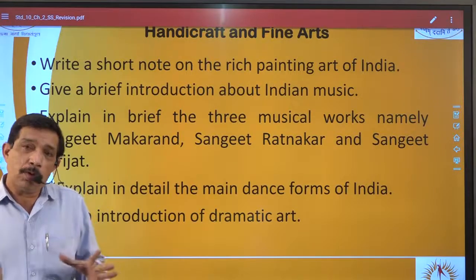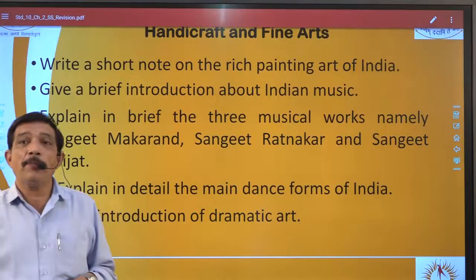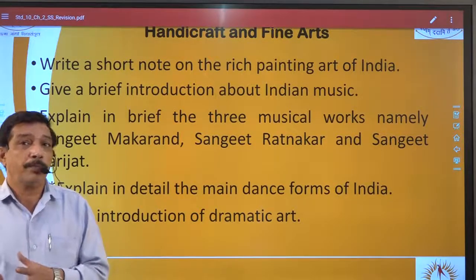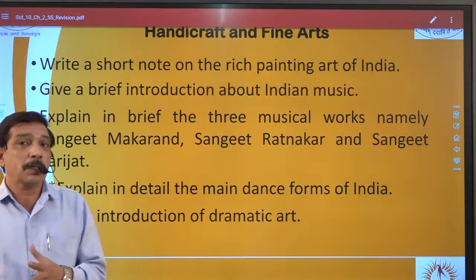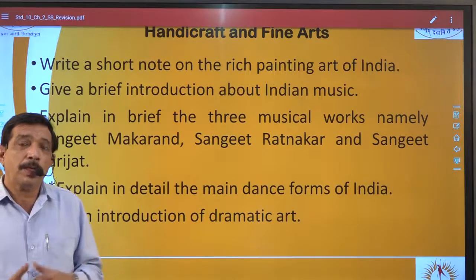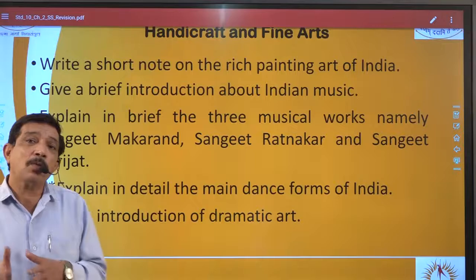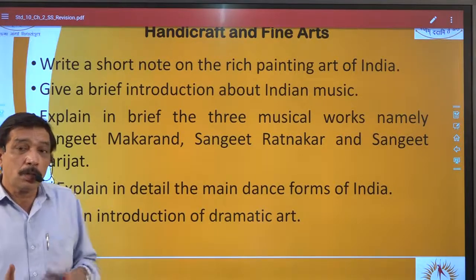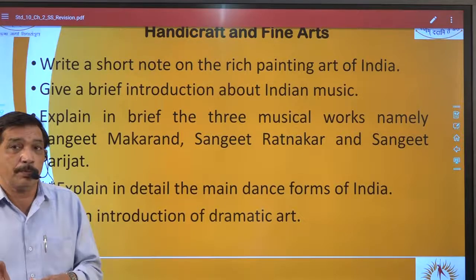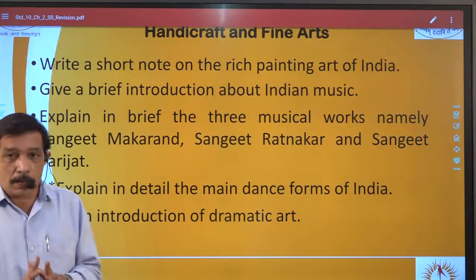And the whole question, explain in detail about the main dance forms of India, is from when we had a paper style where maximum marks were 5. Yes, that comes in section D. So now that paper style is also out of date. It has been made obsolete by the board. Now maximum marks are only 4. Right? So this question is even lengthy for a 4-mark question. Right? So how is this question going to be asked?